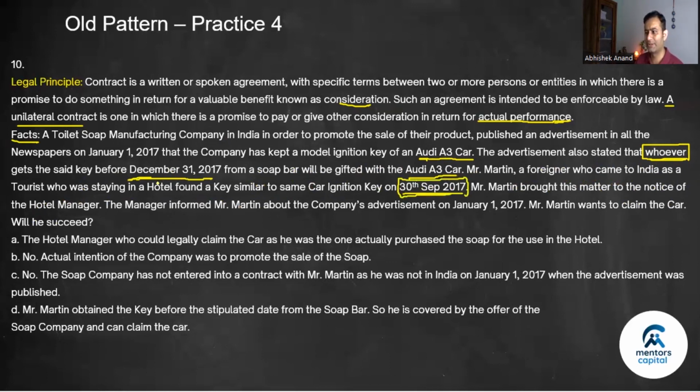So before the timeline, okay? Mr. Martin brought this matter to the notice of the hotel manager. The manager informed Mr. Martin about the company's advertisement in January 2017. Mr. Martin wants to claim the car. Will he succeed? State offer. It says whoever; it does not say Indian citizen or something. It says whoever before this date, so he satisfies the condition. They did not mention you have to use the soap, right? Or you have to buy the soap. If you find the key in the soap, that's fine. So yes, he will succeed. Mr. Martin obtained the key before the stipulated date, so he's covered by the offer. So yes, this is the correct answer.